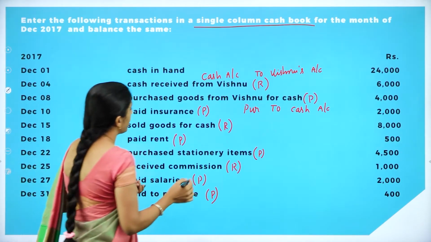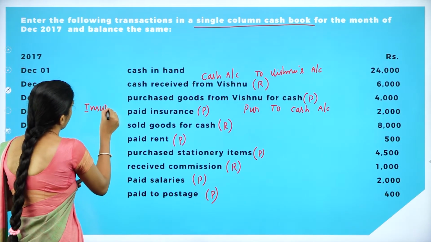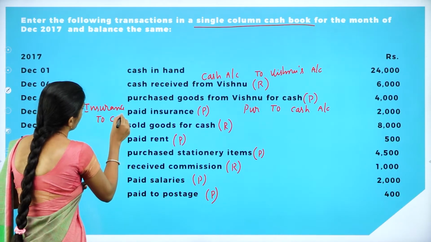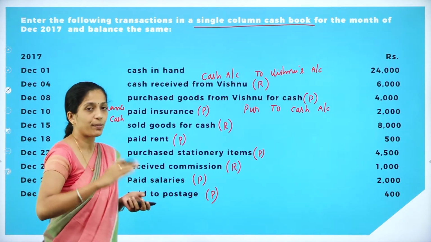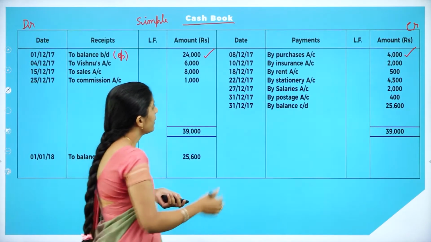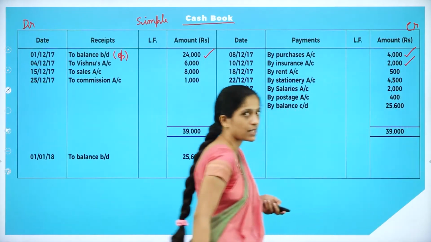Now moving on to the next transaction, December 10th, paid insurance. Your journal entry will be insurance account debit to cash account. Since it is a payment, we are recording it in the payment side. So how do you record? 10/12/2017, by insurance account, 2,000.